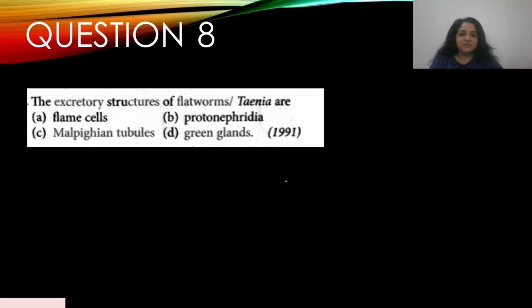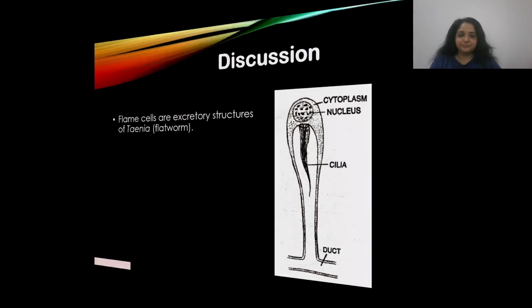Question number 8. The excretory structures of flatworms or Taenia are, this appeared in the year 1991, A. Flame cells, B. Protonephridia, C. Malpighian tubules, and D. Green glands. Okay, so the excretory structure of flatworms is A. Flame cells. Okay, so the answer is A.